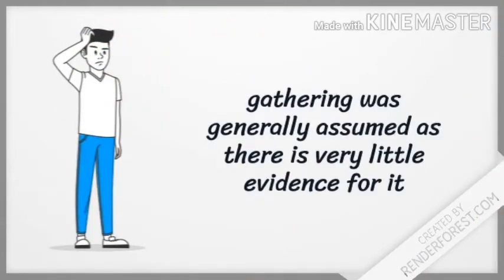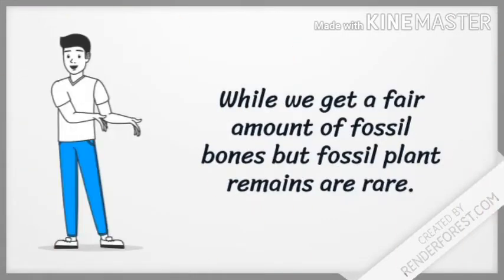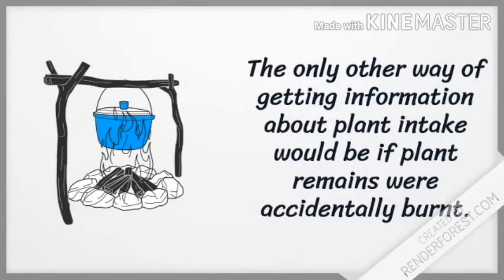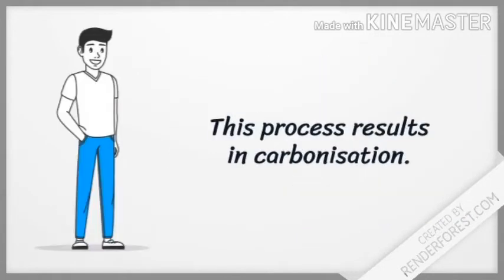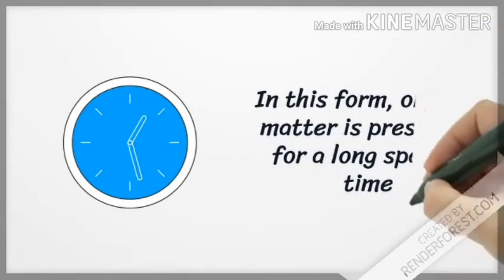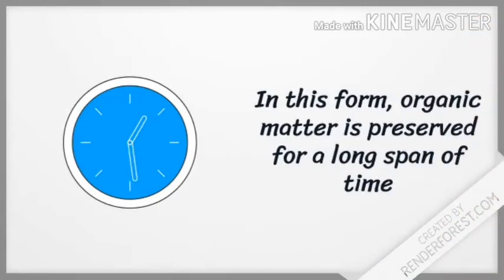Gathering was generally assumed as there is very little evidence for it. While we get a fair amount of fossil bones, fossil plant remains are rare, so we cannot know whether it was there or not. The only other way of getting information about plant intake would be if plant remains were accidentally burnt. This process results in carbonization, and because of carbonization, the organic matter is preserved for a long span of time.